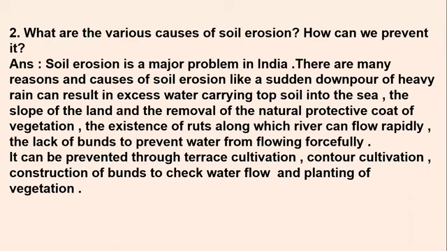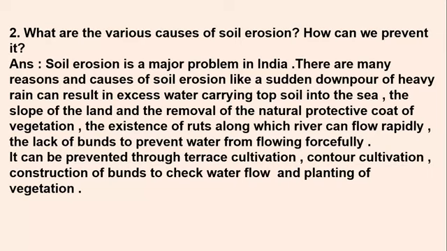So these were the causes, students. Now let us see prevention methods. How can we prevent it? We can prevent it through terrace cultivation. We should start cultivating small saplings and plants in our terraces. Then you can have contour cultivation. For example, in the mountainous regions, you cultivate tea and coffee plants very closely. So there again, it becomes very strong and it is not easy for the soil to get eroded. So we can do contour cultivation.